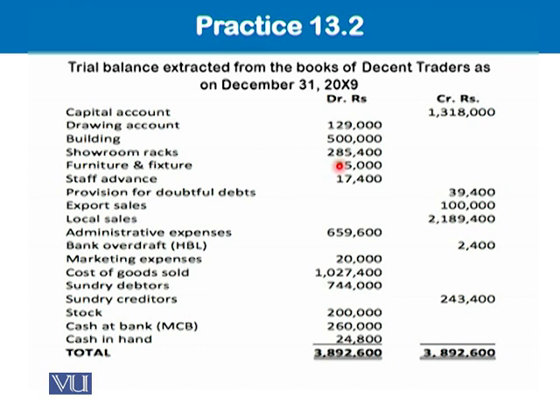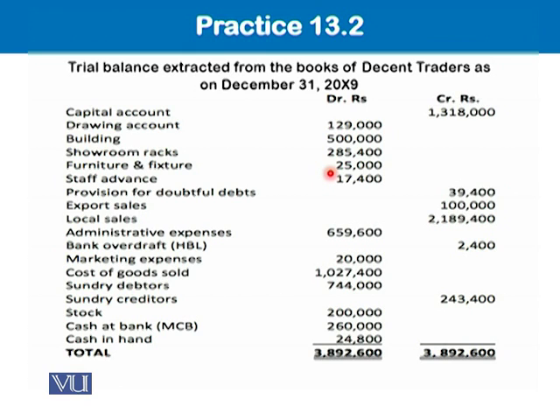Furniture and fixture. Staff advance. Once again, it is something new. Concentrate. We have given advance to the staff. What does it mean? That we will receive this amount back from them. If we will receive it back, it means it is our receivable. If it is our receivable, appearing in the debit side, it means it is an asset. So don't confuse and no worries at all. Just put your accounting logic to understand the accounting phenomena.